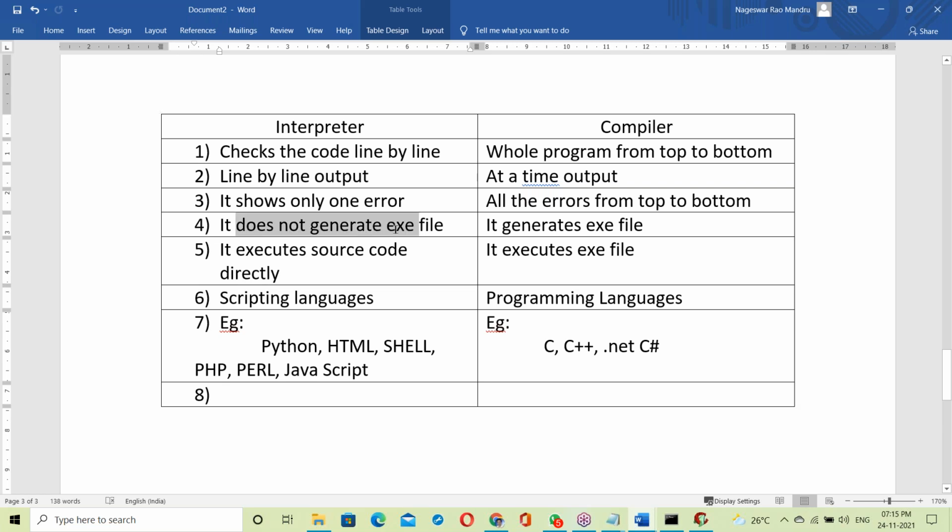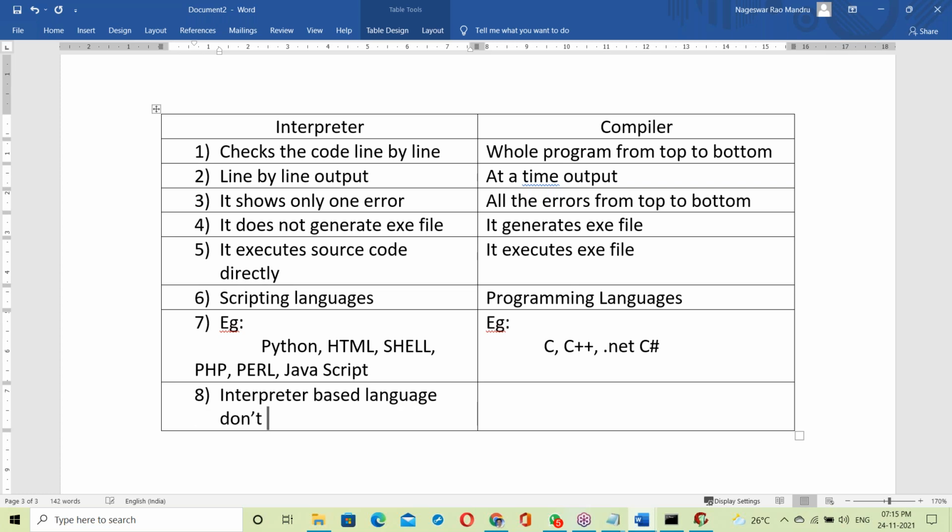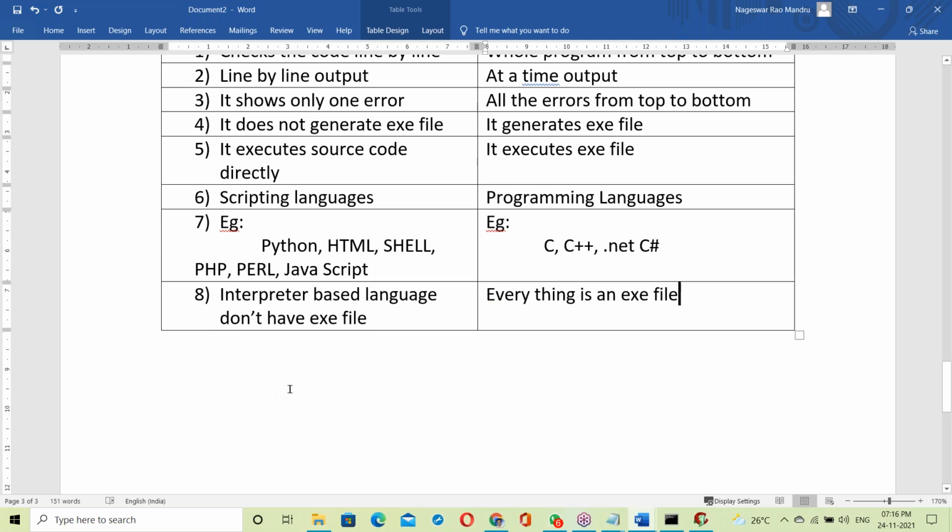See, interpreter-based languages have no exe file. There is no exe file concept in an interpreter. Compiler-based, here everything is an exe file.